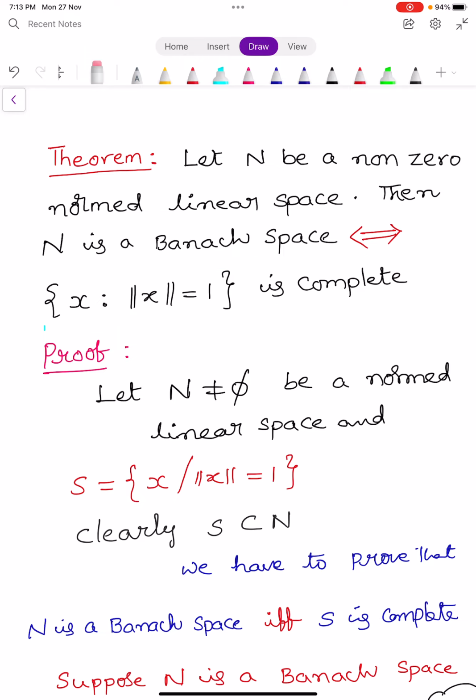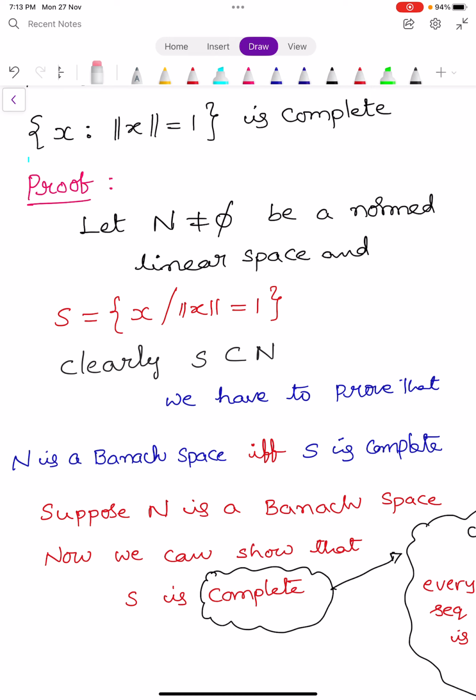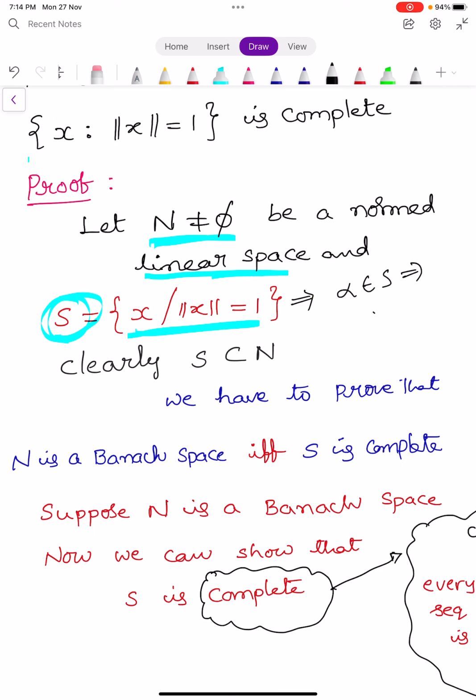Let us see the introduction part. Let N, which is non-zero, be a normed linear space. We denote the set as capital S. So S is equal to the set of x such that norm x is equal to 1. You have to understand this set S. It means that any element alpha belonging to S has norm alpha equal to 1. So S is the set of all elements whose norm is 1. And clearly, by the definition of S, it is a subset of N.